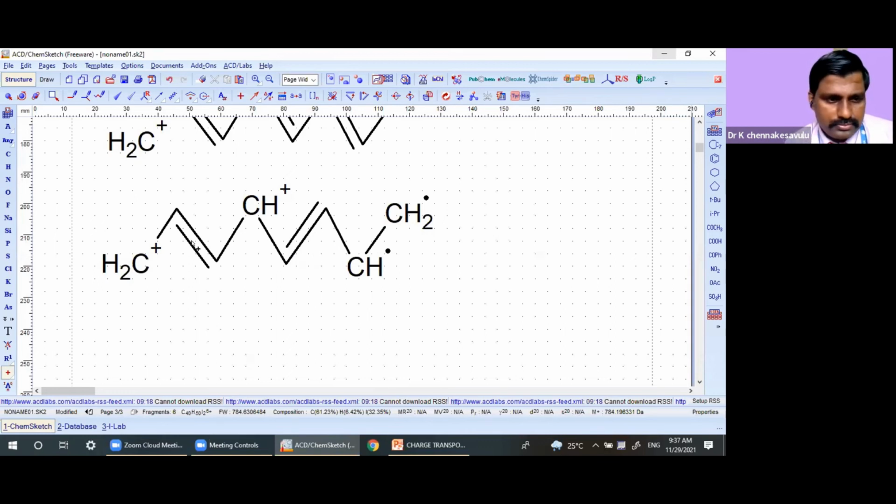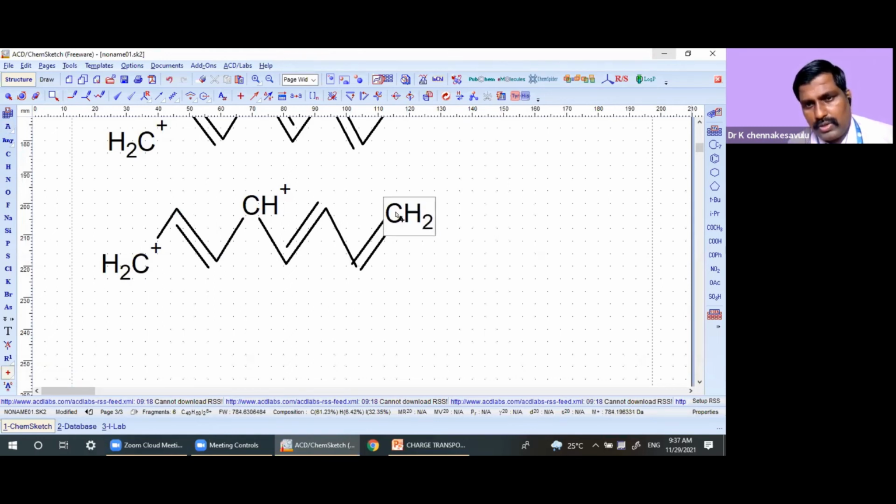Here this electron and this electron will be delocalizing to another. It will be forming a bond. What will happen? This electron and this electron will form a bond. And we are removing the charge or free electron. Okay.